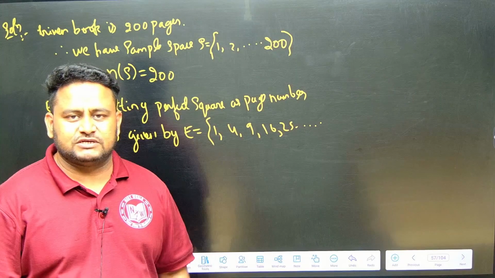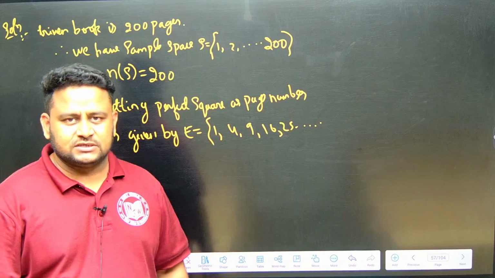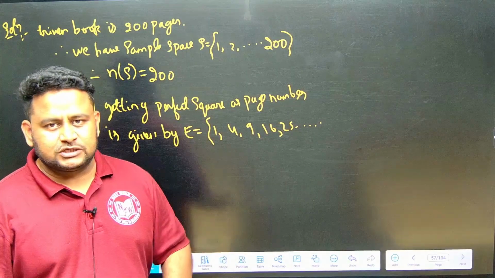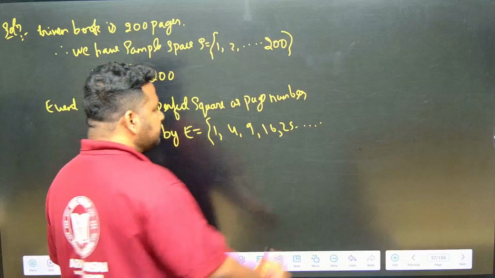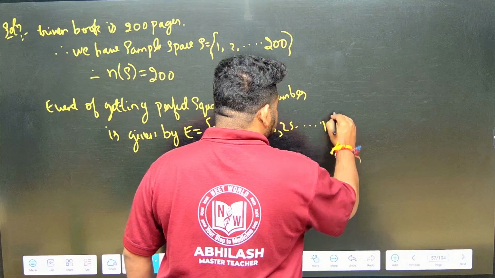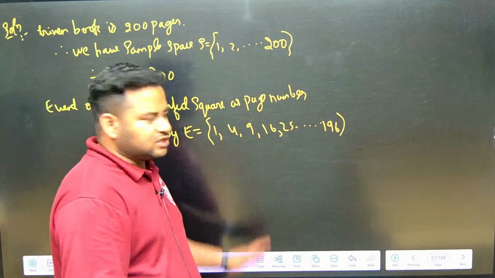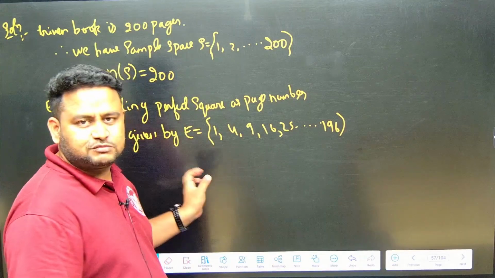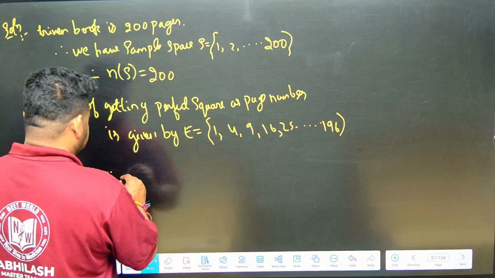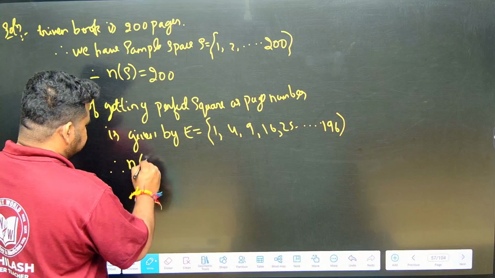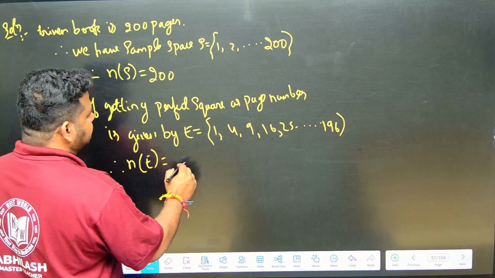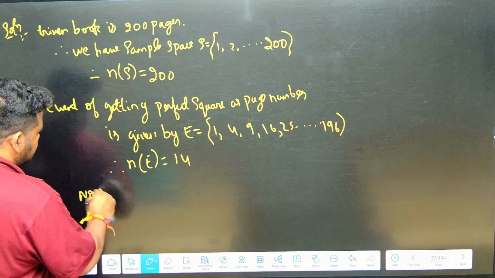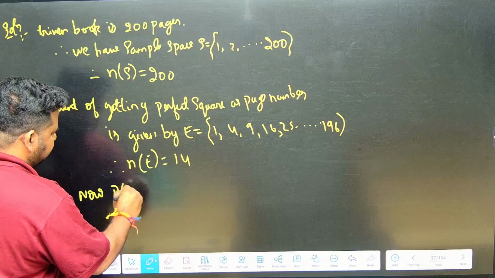13 square is 169, 14 square is 196, 15 square is 225. 15 square is exceeding 200, so we have to go for 14 square, that is 196. So the number of favorable outcomes, n of E, will be equal to 14.